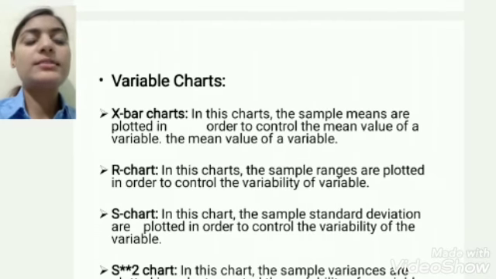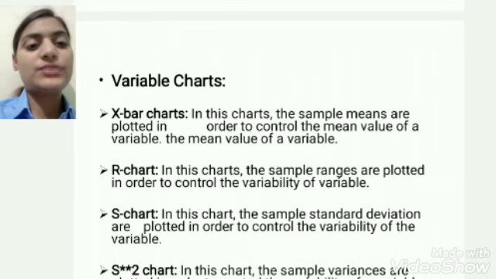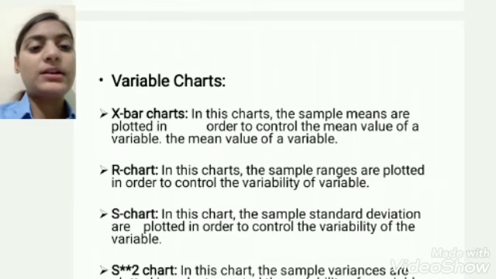R chart: the sample ranges are plotted in order to control the variability of the variables. S chart: the sample standard deviations are plotted in order to control the variability of the variables. S2 chart: the sample variances are plotted in order to control the variability of the variable.